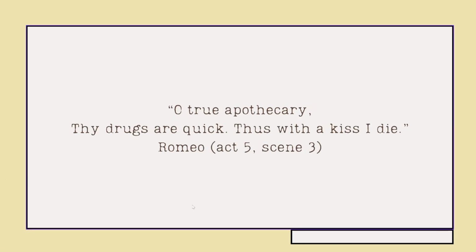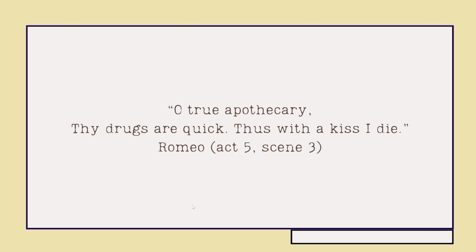"O true apothecary, thy drugs are quick. Thus with a kiss I die." This is at the end. After Romeo has been banished, there's a scene where Juliet's parents are trying to get her to marry somebody else. But because Romeo and Juliet got married secretly, there is a danger that she's going to be forced to marry this other person. And so she ends up trying to fake her death, fake a suicide.